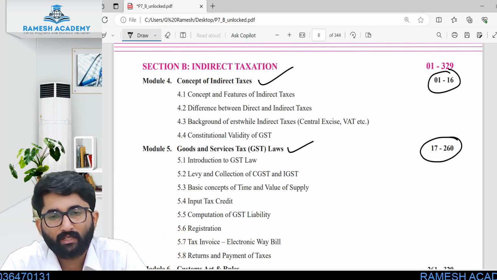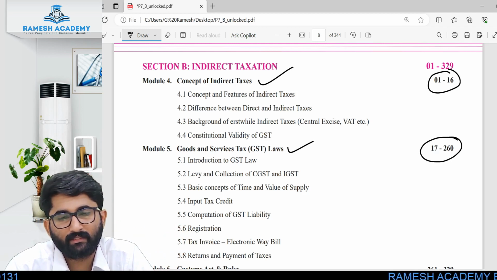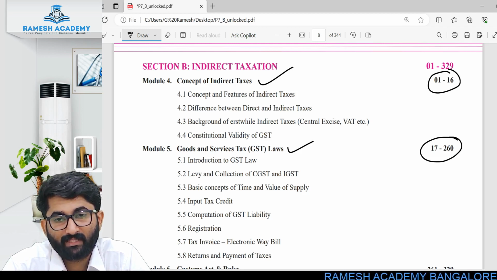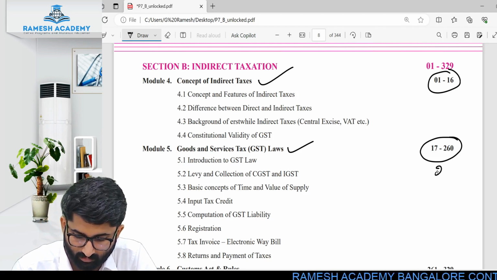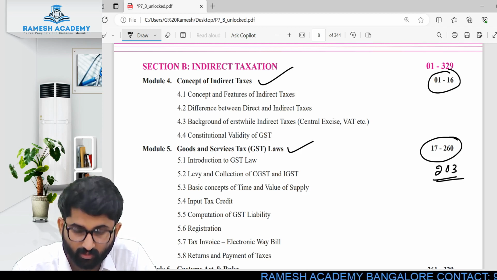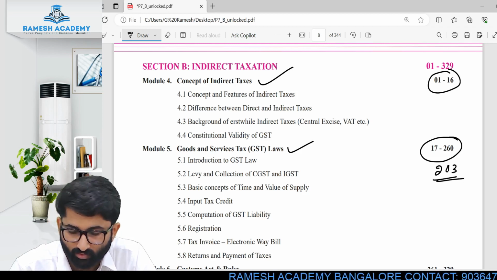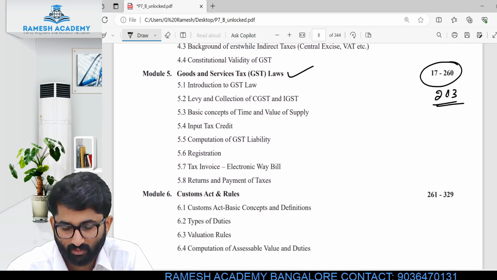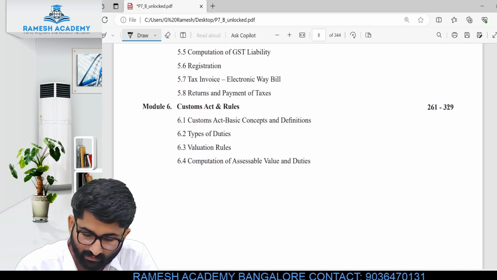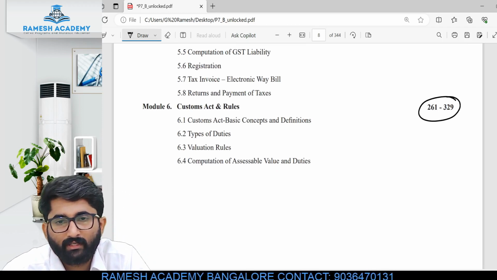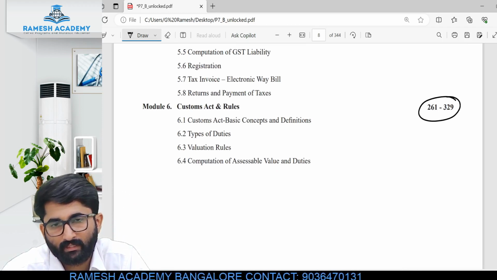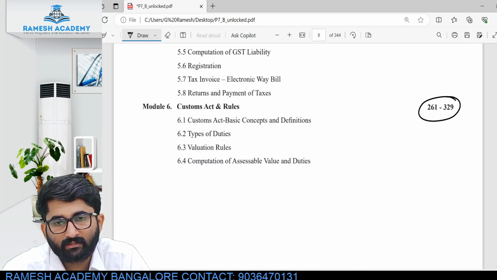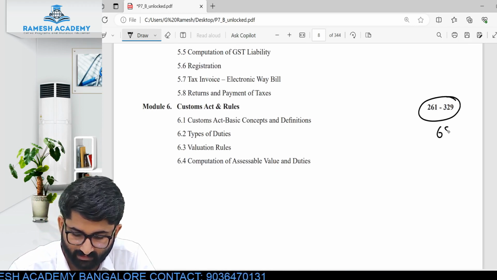The majority of your syllabus is goods and service tax. Around 243 pages are for goods and service tax, and only 16 pages for the concept. The Customs Act and rules run from page 261 to 329, somewhere around 68 pages.